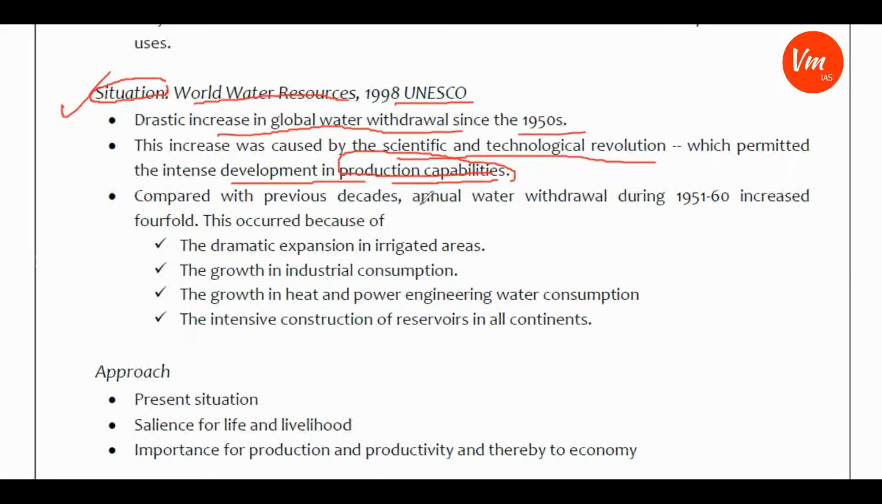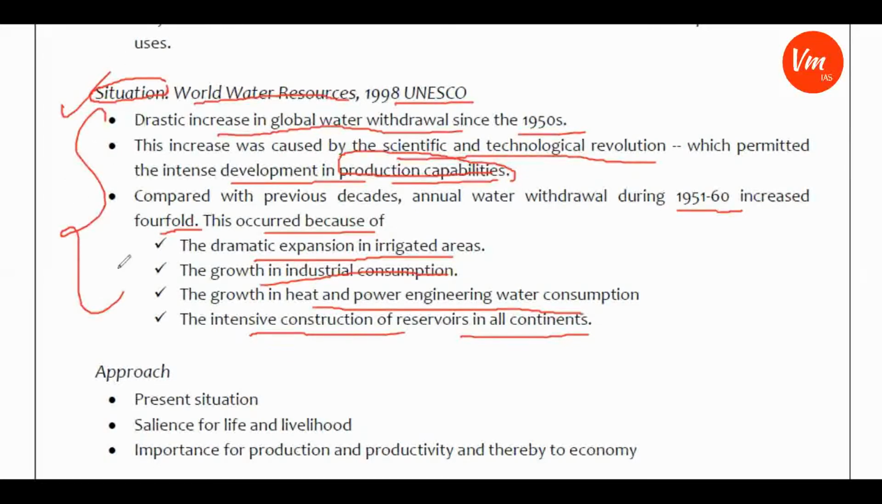When compared with previous decades, annual water withdrawal during 1951-60 increased fourfold, and this occurred because of the dramatic expansion in irrigated areas, the growth in industrial consumption, the growth in heat and power engineering water consumption, and the intensive construction of reservoirs on all continents. I provided this information so that you get an idea of the situation of world water resources, which will be useful while writing your answers.